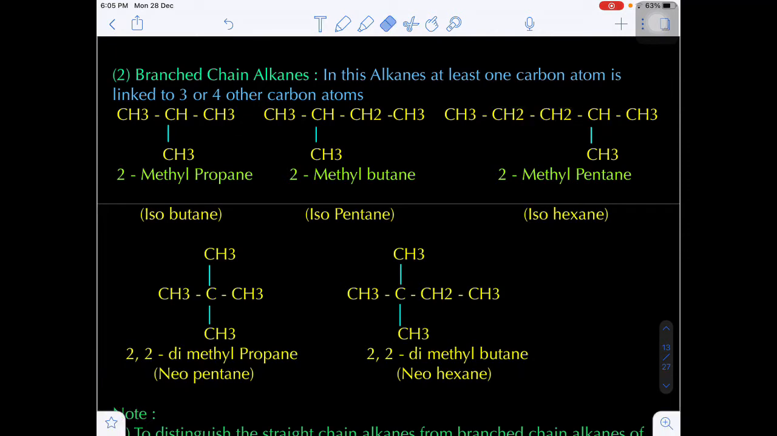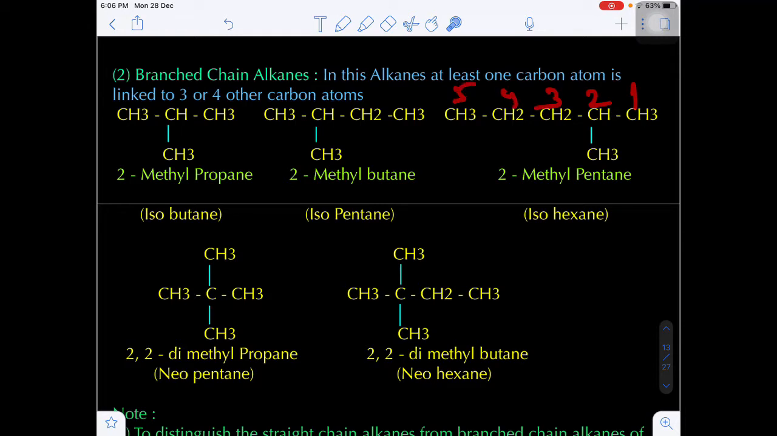Here you see, let's suppose in this example this carbon is connected to 1, 2, 3 other carbon atoms. Minimum 3 or 4 other carbons. If any carbon atom is connected like this, such an alkane is a branched chain alkane. Now in this branched chain alkane, this will be first, second, third. On the second carbon there is a methyl group present. So 2-methyl propane. Here there are 4 carbons, that's why butane, 2-methyl butane.